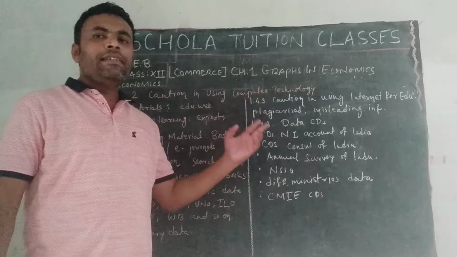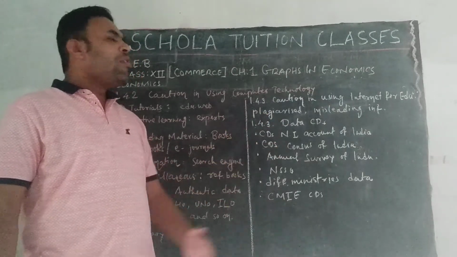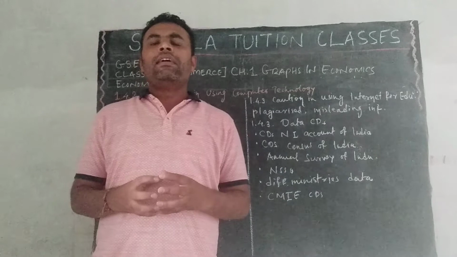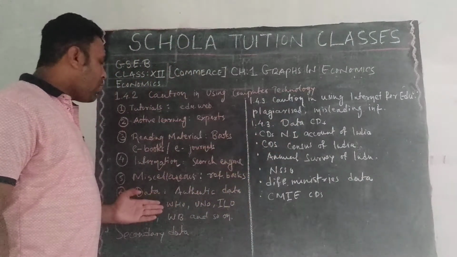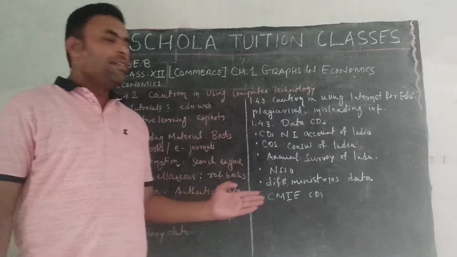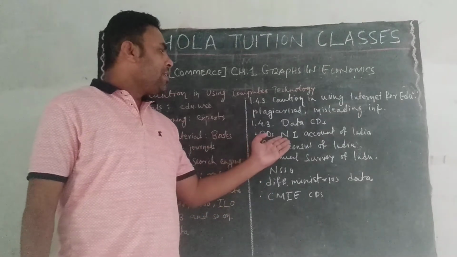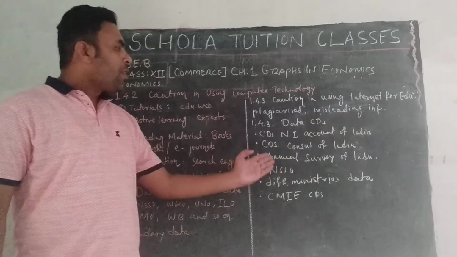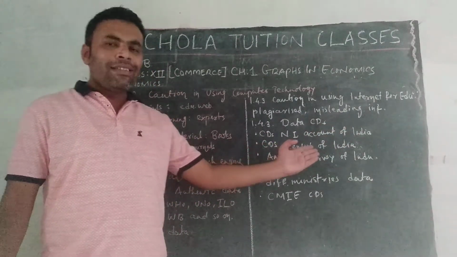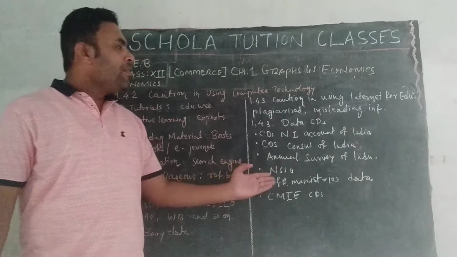Then data, that is CDs, compact discs. Compact discs are now available from various authentic organizations. For example, CDs for the National Income Account of India, CDs for the Census of India, Annual Survey of India.